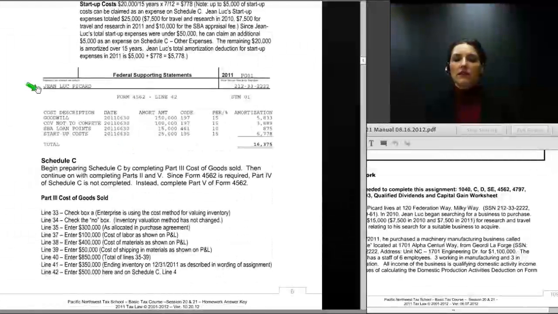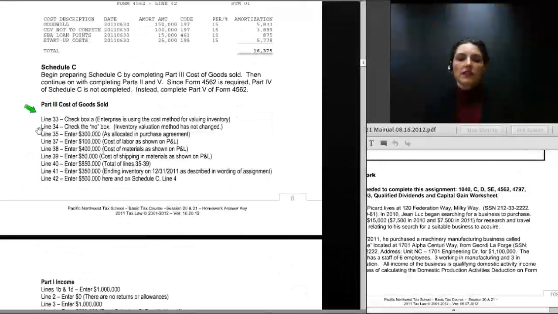Regarding the amortization amounts, I did want to show you just a federal supporting statement that we created for those deductions. And Form 4562 on line 42, we've attached this statement. And on line 42 of Form 4562, we've said see Statement 1, and this is Statement 1 right here. We have the cost or description of the asset for which amortization is being claimed, the date the asset was placed in service, the amortizable amount, and the code section under which it is being amortized, and finally the amortization deduction being claimed. The total amortization deduction for assets being claimed is $16,375.